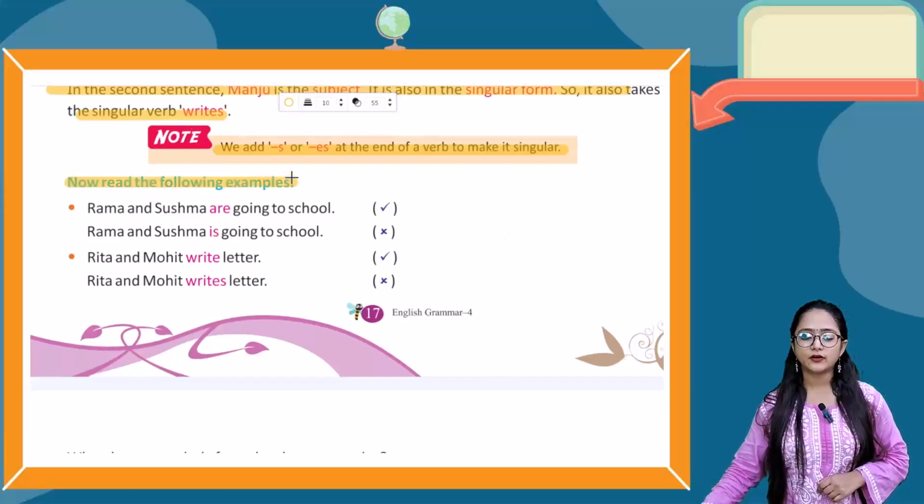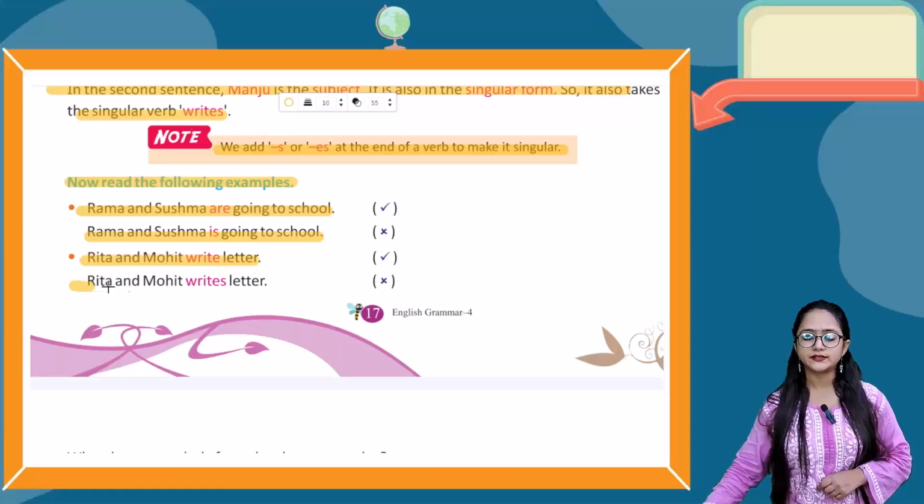Now read the following examples. Rama and Sushma are going to school. This sentence is correct. Next sentence, it is saying Rama and Sushma is going to school. No, this is wrong. Next is Rita and Mohit write letter. This is right. Rita and Mohit writes letter. No, this is wrong.